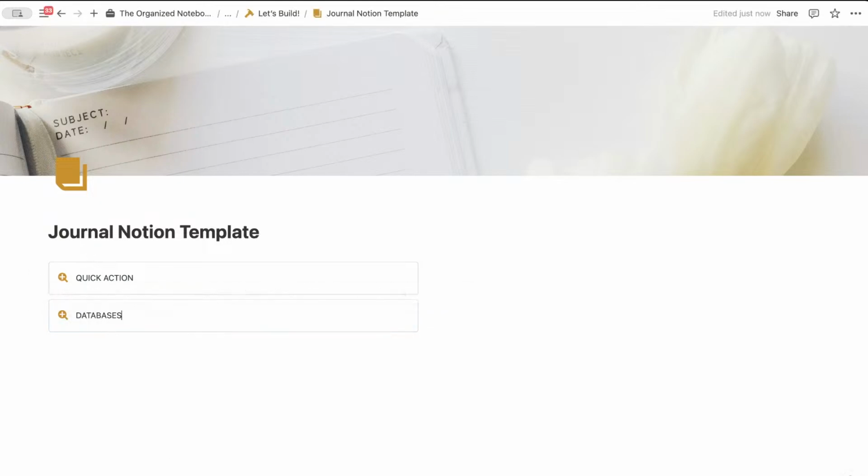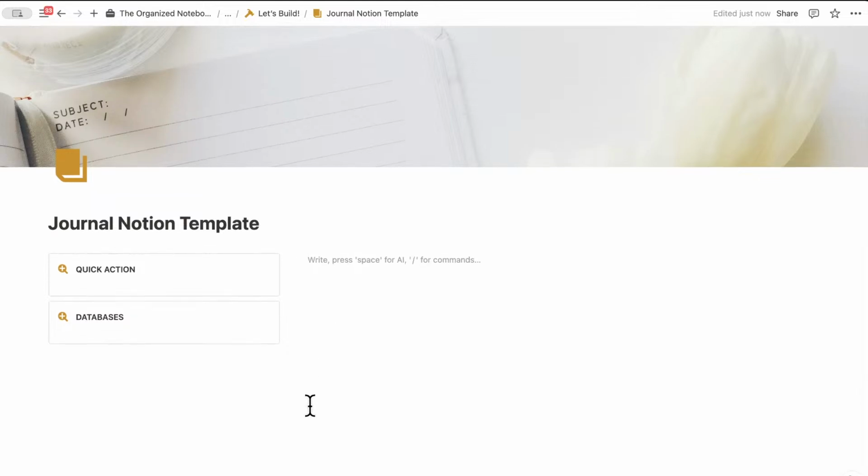So in general with Notion, it's a good idea to store your databases in a clear spot because it's just really easy to accidentally create too many databases everywhere without realizing your structure for this kind of system. So I highly recommend storing your databases in one section. So I'm going to bold this and bold this one as well. And underneath here, we're going to be adding that button. And then underneath here, we'll be adding our databases. And we can move this over just a bit so that there's more space on here.